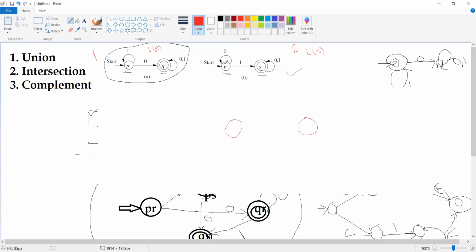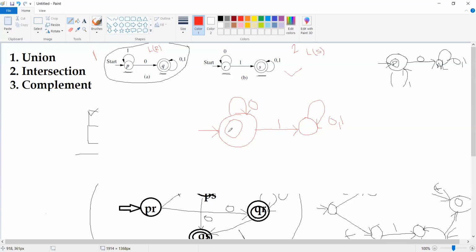Now this is a non-final state in our original transition diagram. As we are trying to find the complement, this non-final state is going to become a final state, and this is the final state, so it is going to become a non-final state. The transitions will be the same, that is r on 0 will be r itself, and r on 1 will be s, and s on 0, 1 you remain on the same state.